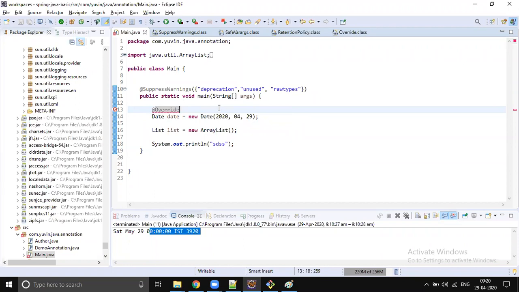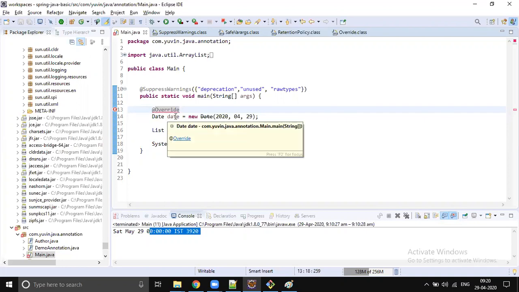Because the retention is compiler. No, we are not extending any class, and also inside the main method we cannot override. Not applicable at class level. It's applicable at method level. Exactly, method level. We can apply the override concept to methods, not to fields or variables. We cannot apply the override concept there.